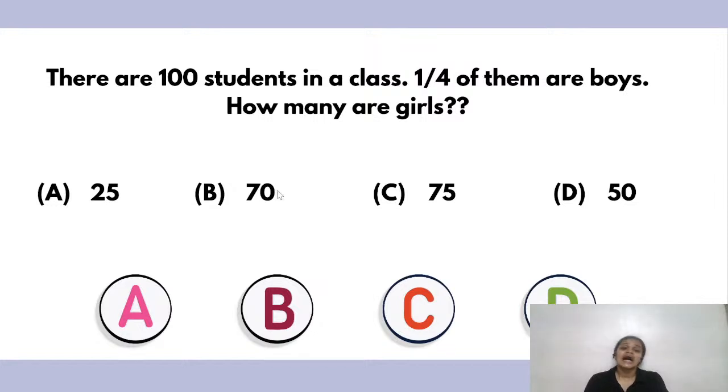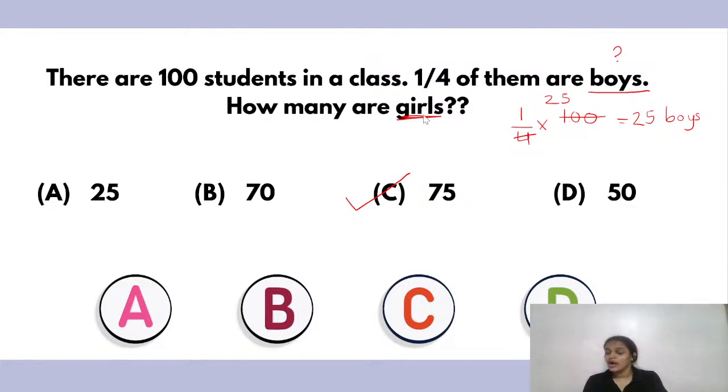So let's see how did we get 75 as the correct answer? How did we get C as the correct answer? There are 100 students. Out of that, one-fourth are boys. So first, let us find out how many boys are there, in number. One-fourth of 100 simply comes up to 25. So there are 25 boys. Now I have to find out how many girls are there.